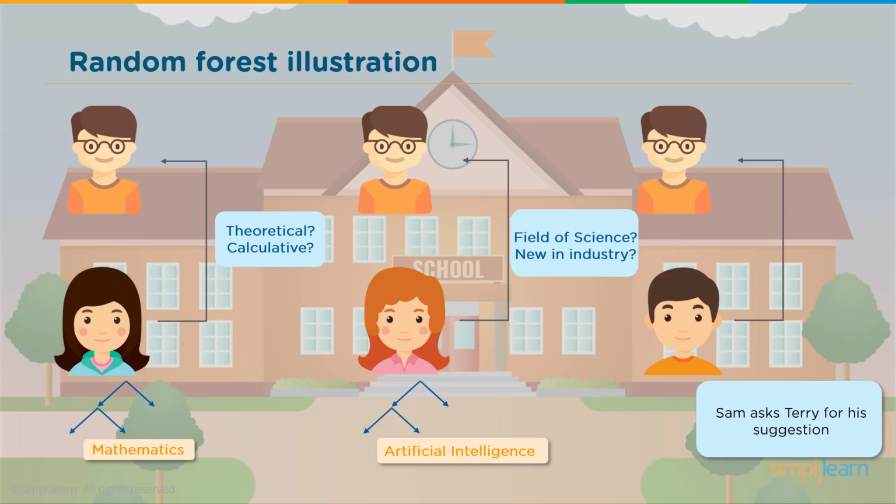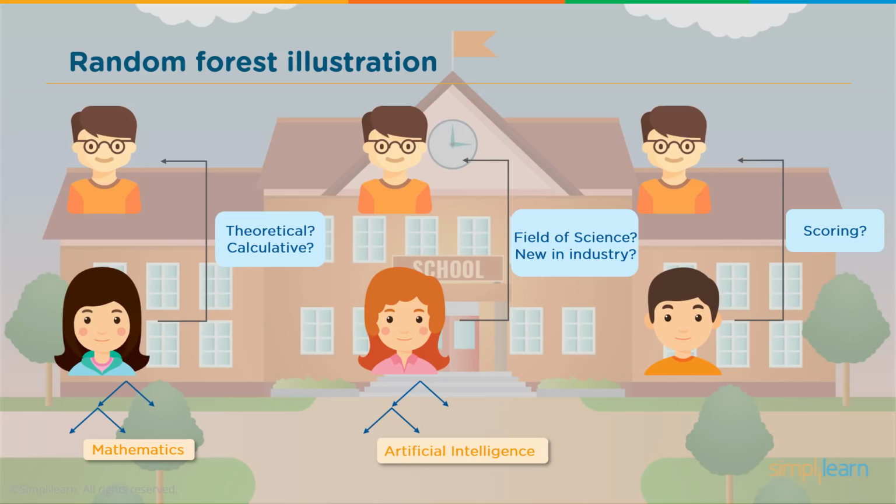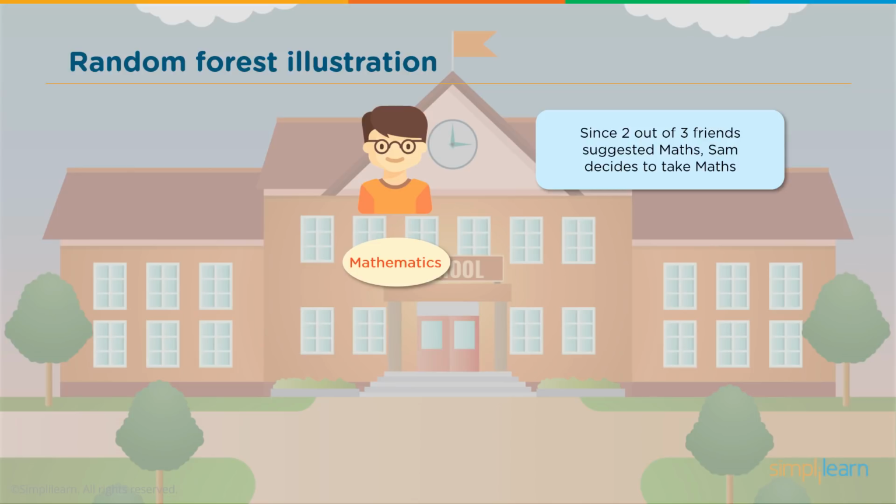So Sam next asks Terry for his suggestion, and Sam goes, do you like scoring things? And he goes, yes. And he goes, do you like theoretical? And he goes, no. And he comes up and says, mathematics. So you have 2 people saying mathematics and 1 person suggesting artificial intelligence. Since 2 out of 3 friends suggested math, Sam decides to take mathematics.